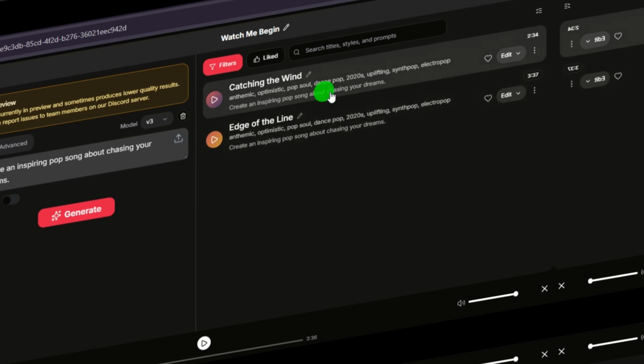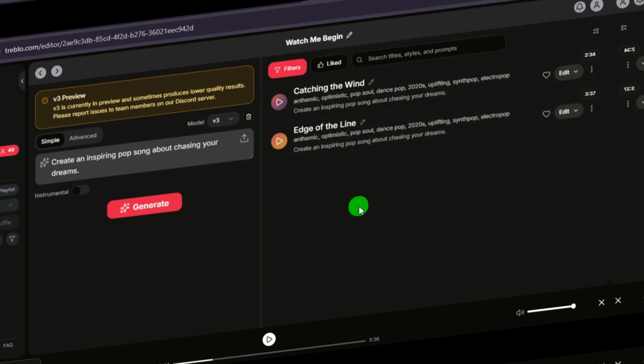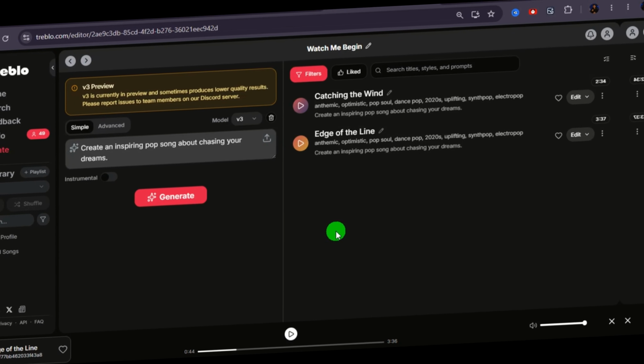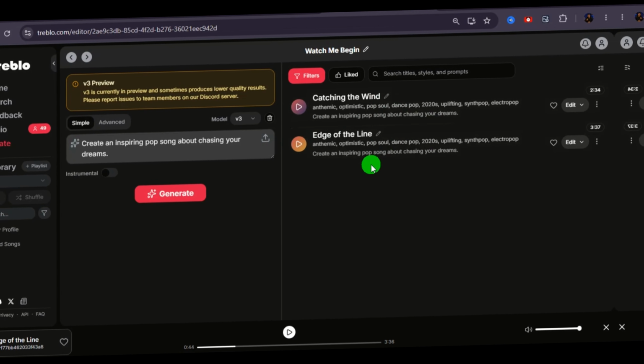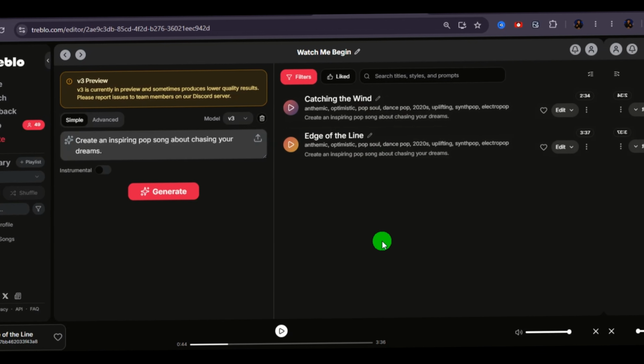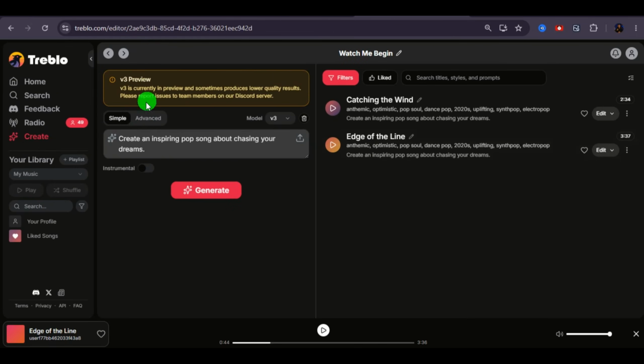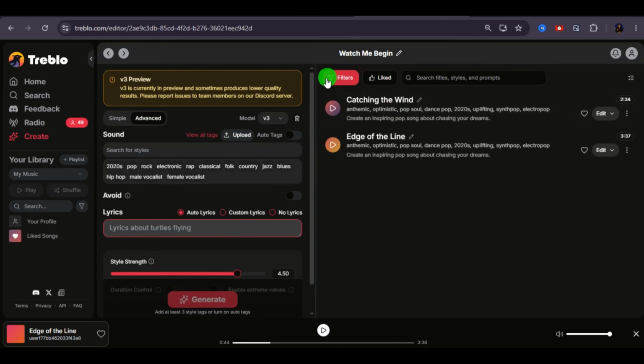We now have a song, but let's be honest, the AI still had to make a lot of assumptions. The prompt gave Treblo a direction, but it didn't tell the AI exactly what style, mood, or voice we wanted. That's where the advanced section becomes useful. Now click on the advanced option sitting next to the simple section.